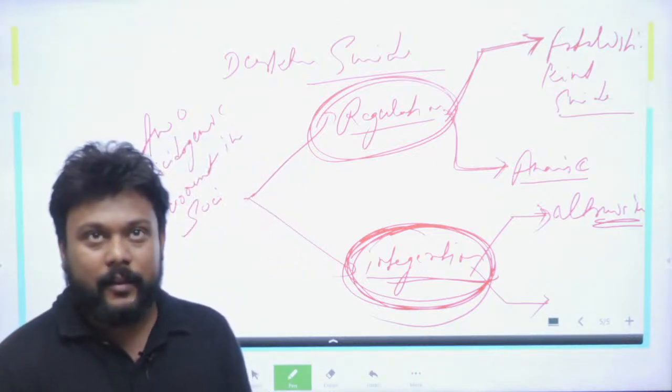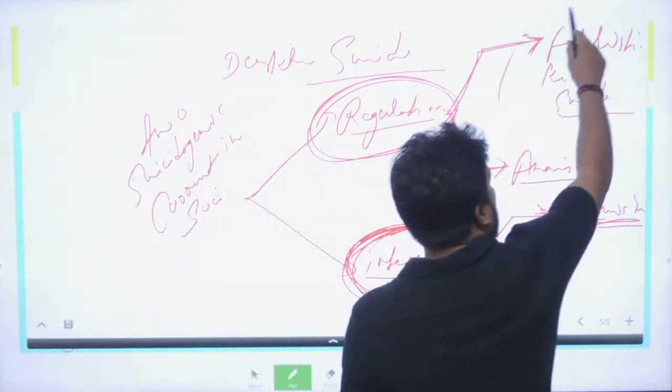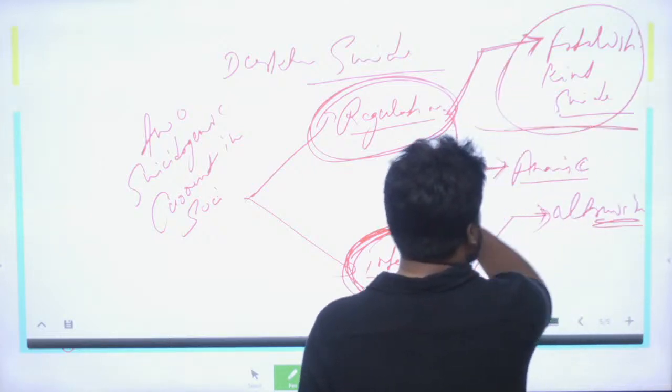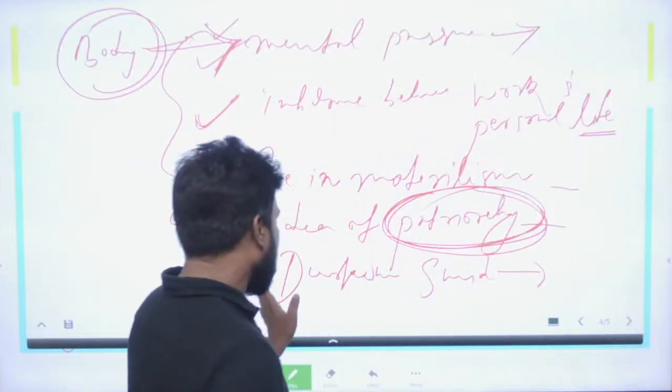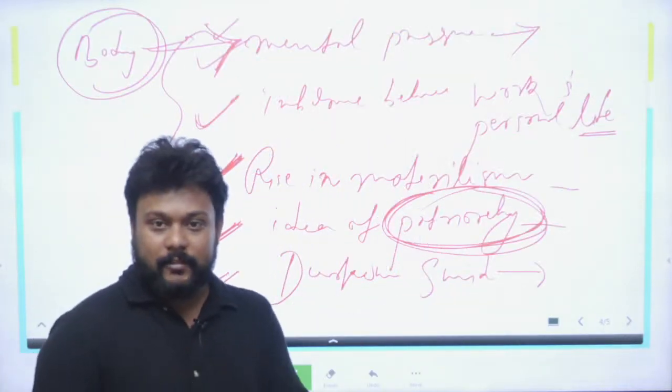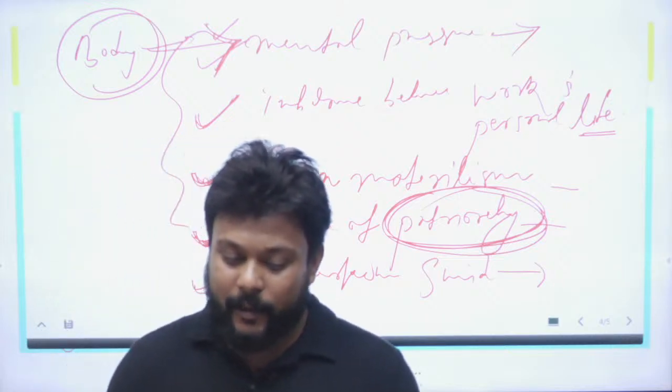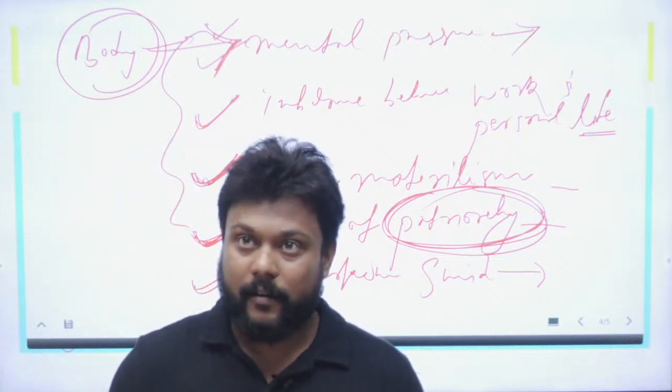So this is exactly how you can apply Durkheim's fatalistic suicide. You can also apply this idea to why there is a rise in suicide among Indian women.